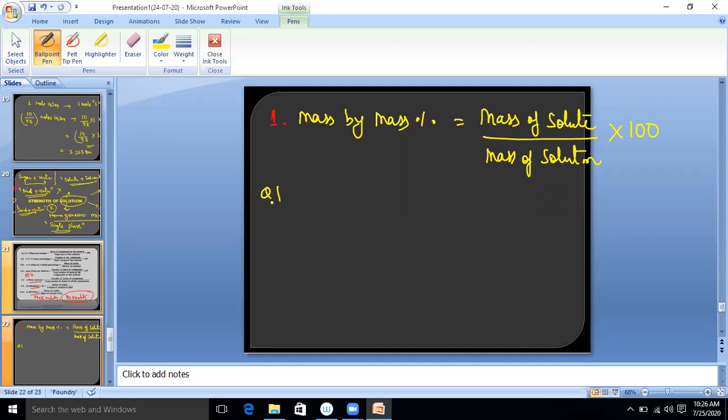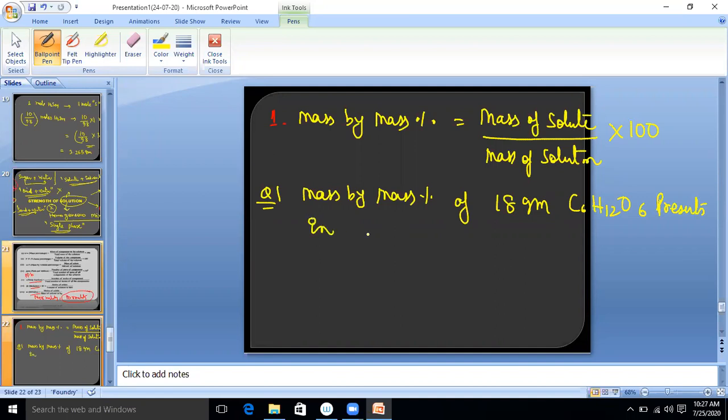Now the question is, what is the mass by mass percentage of the solution of 18 gram glucose, C6H12O6, present in 100 gram of water? Now, what is the strength of the solution in terms of mass by mass percentage? Yes, you will say 18%. Yes, Sri Hari, that is the problem. That's why I have given the question.